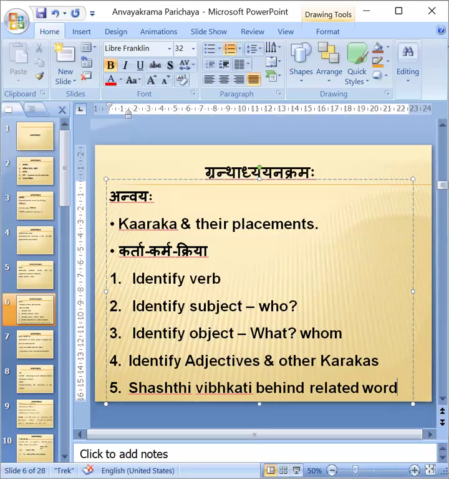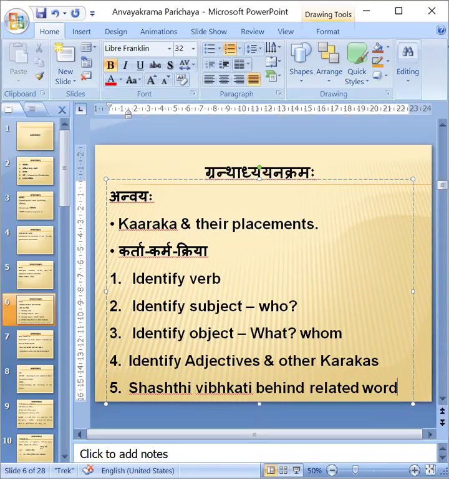Like if I am telling, Koppalasya Chhatraha Vidyalaye Pathati, that means the student of Koppal is studying in some college. If I am telling Chhatraha Koppalasya Vidyalaye Pathati, then it gives the meaning that the student is somewhere else, but he is studying in Koppal's college, isn't it?